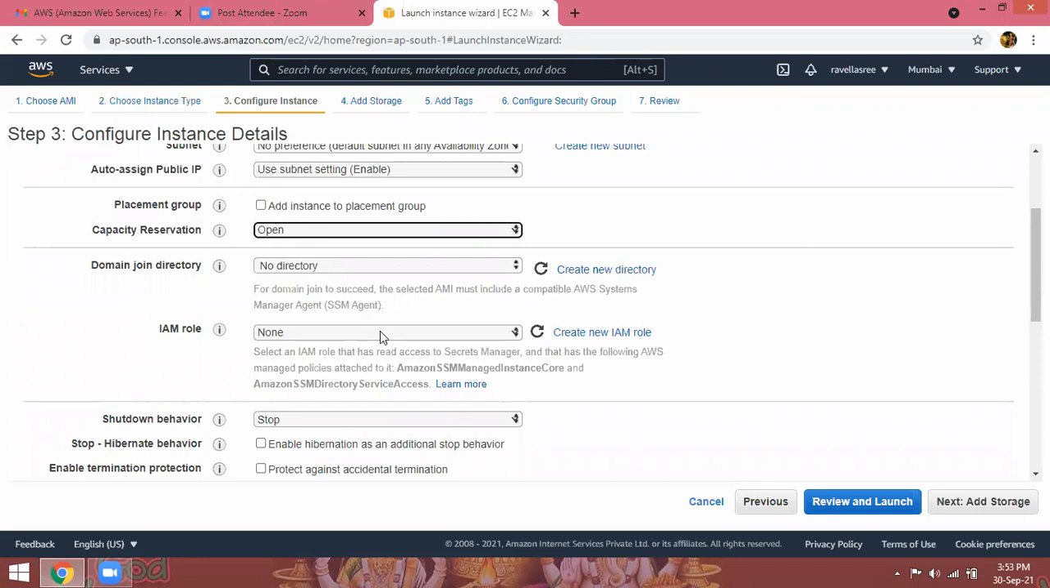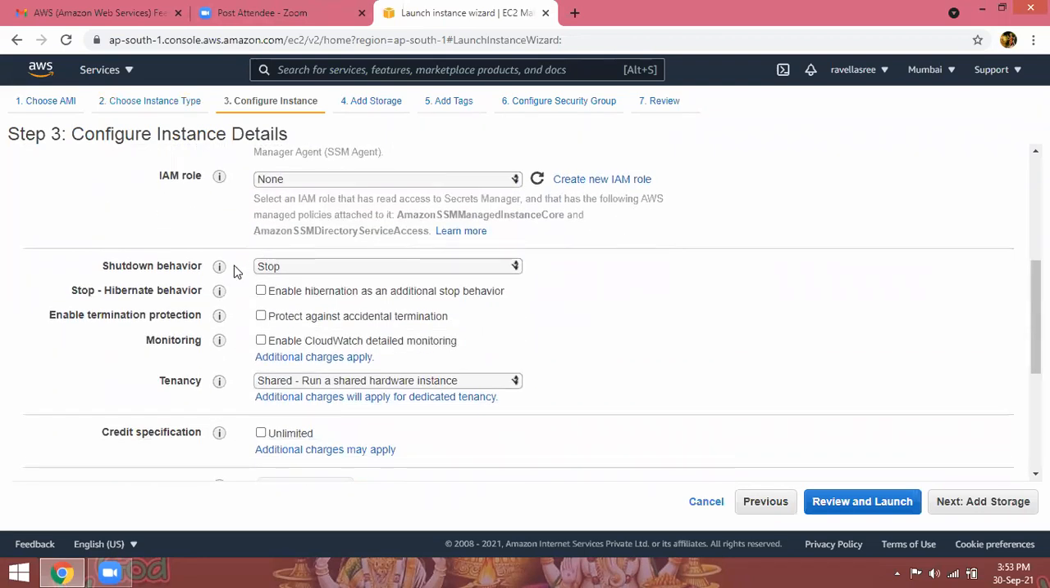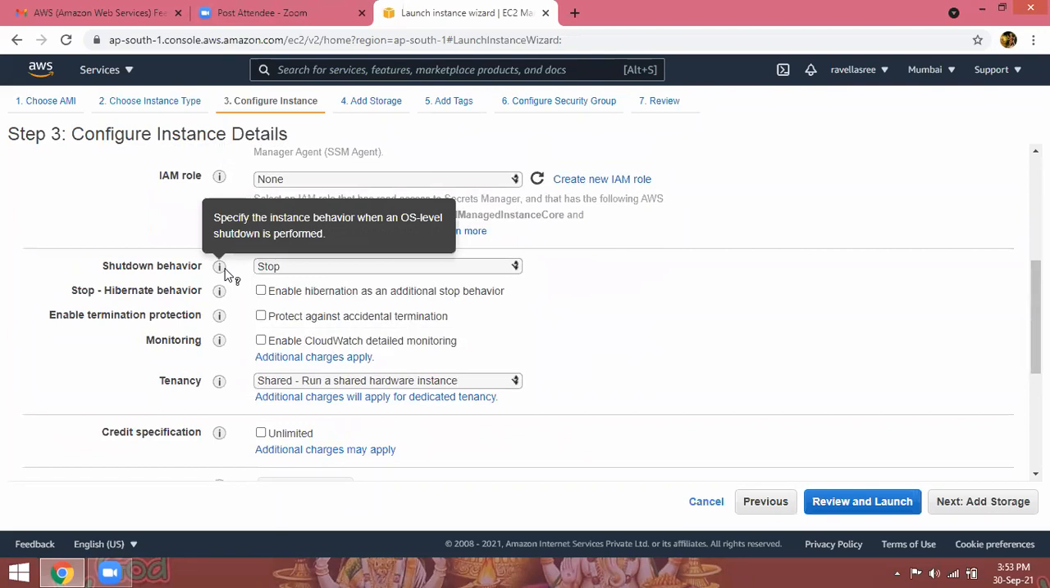So IAM role, no roles. This is the Elastic Beanstalk role I created in the previous classes. Now, shutdown behavior: stop. Specify the instance behavior when an OS level shutdown is performed.